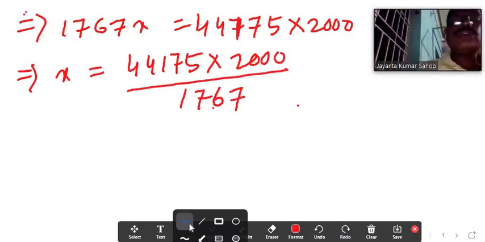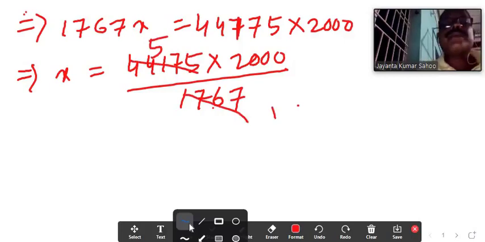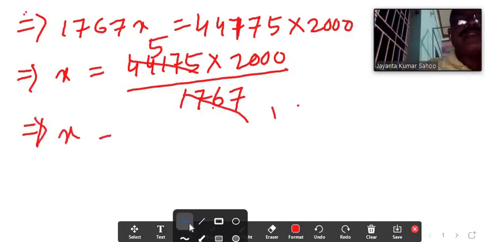We can cancel 1767 with 44,175, implies that x equal to 25 into 2000, which comes to 50,000.